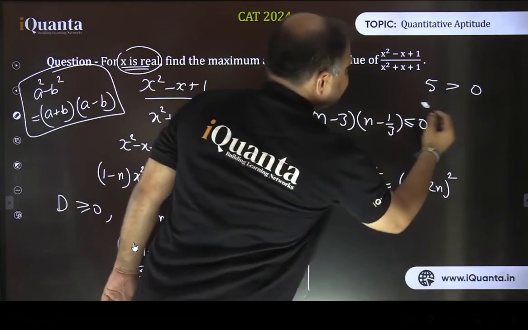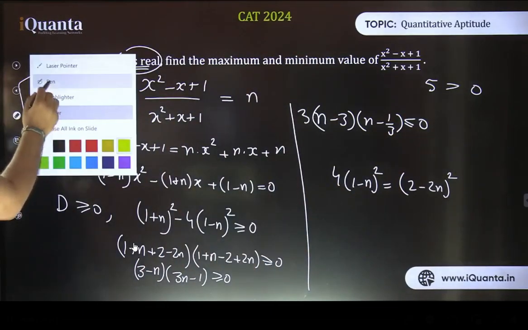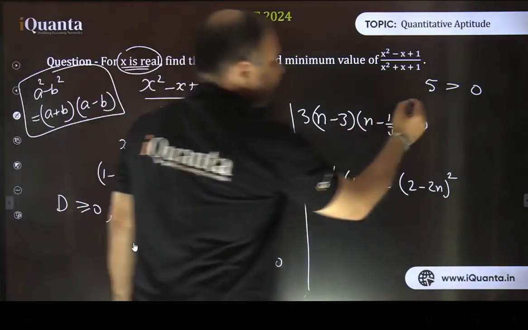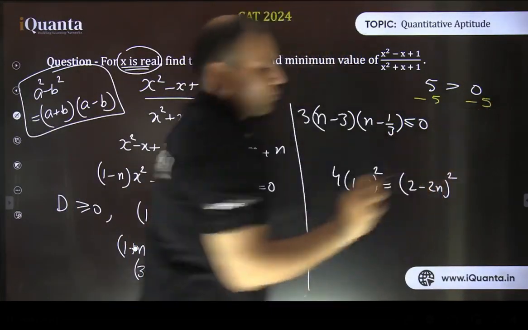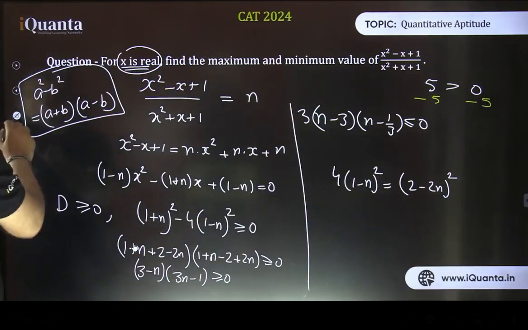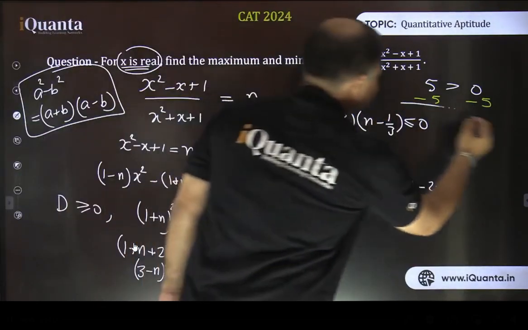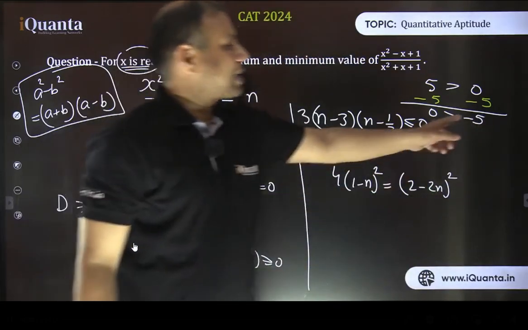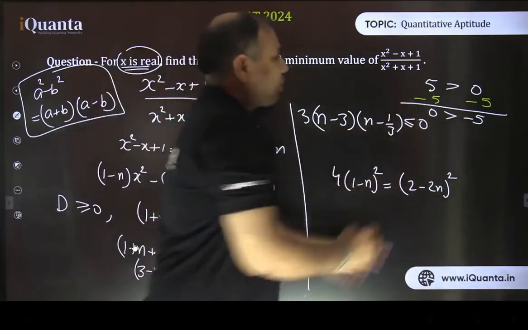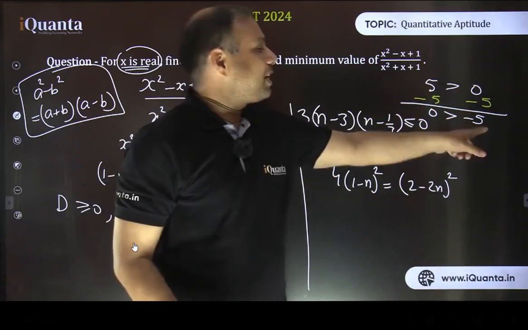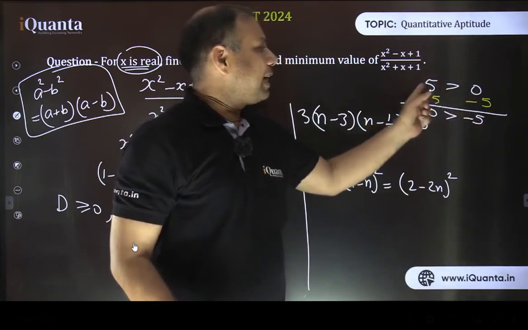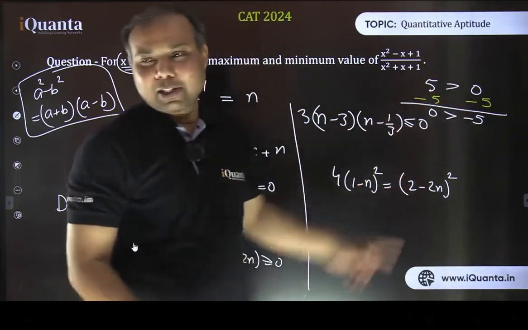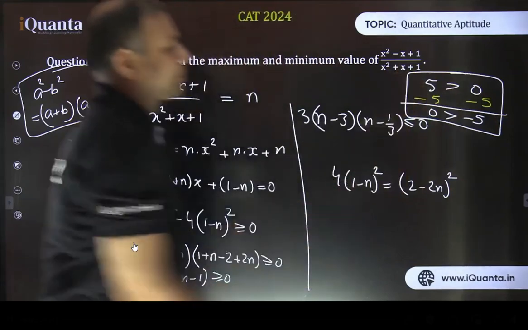Let me write it like this. If I subtract 5 both sides, that would be easier to understand. Minus 5, minus 5. If I subtract 5 both sides, what will happen? The sum would be 0 is greater than minus 5. Or we can say minus 5 is less than 0. So that's what is happening. So if I take 5 on the other side, sign changes, right? So it becomes minus 5, and the inequality, 5 was greater than 0, and minus 5 becomes less than 0. That's what is happening basically.